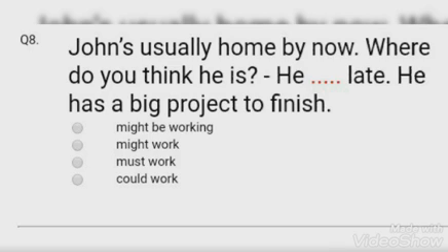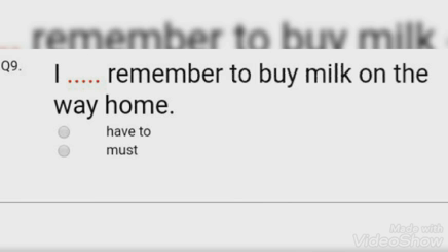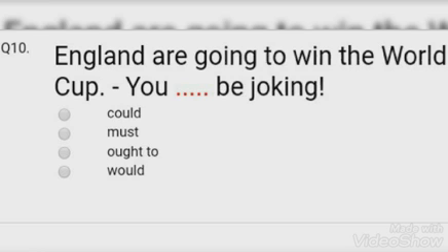Eighth one. John's usually home by now. Where do you think he is? He dash late. He has a big project to finish. And ninth question. I dash remember to buy milk on the way home. And 10th one, okay, last question. England are going to win the World Cup. You dash be joking. Right, children? So totally I gave you 10 questions. You can choose the correct answer. Okay. Thank you, children. Complete all the 10 questions. Thank you.